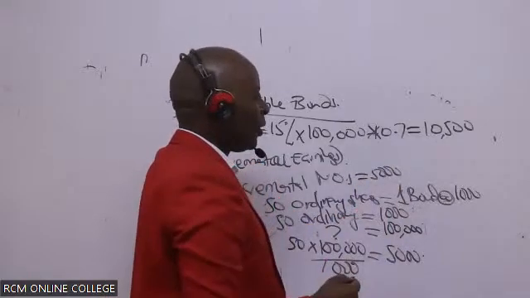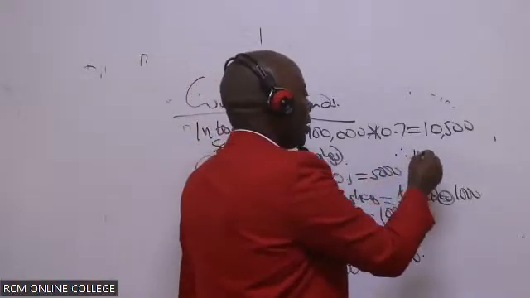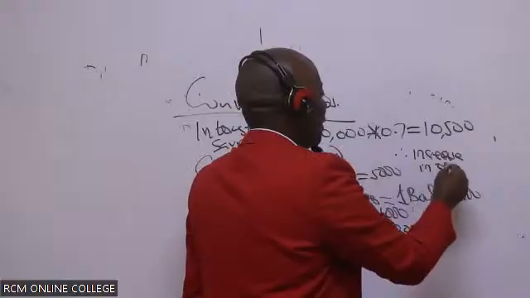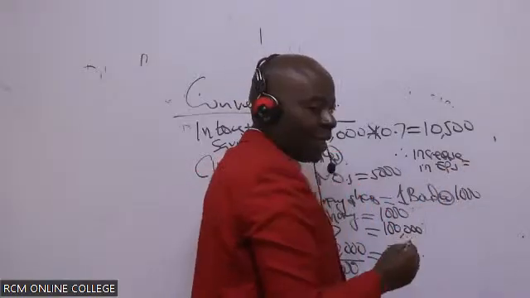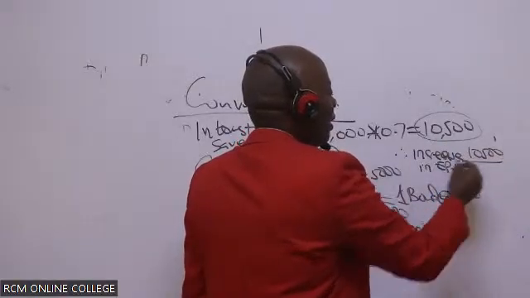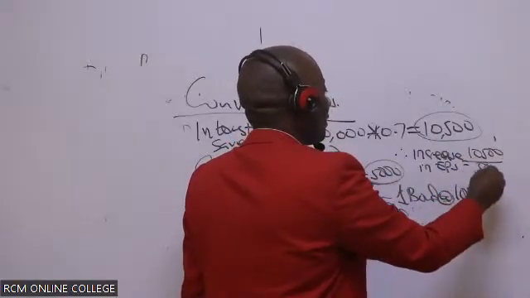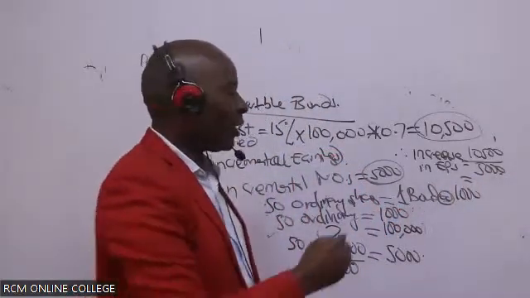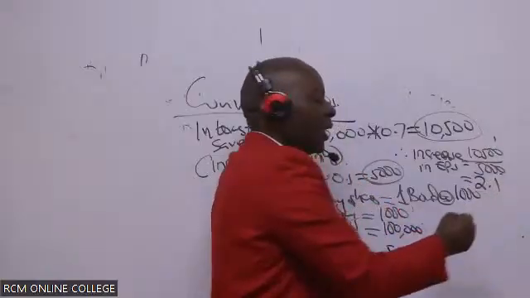So therefore, what is the increase in EPS? I'm taking the incremental earnings, 10,500, and dividing this by 5,000, which will give me what figure, somebody? 2.1. Are you seeing anything funny?